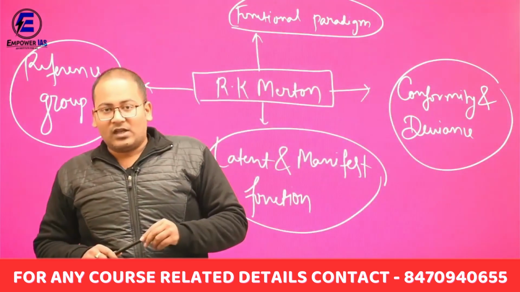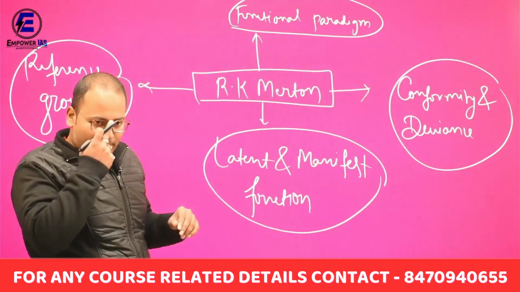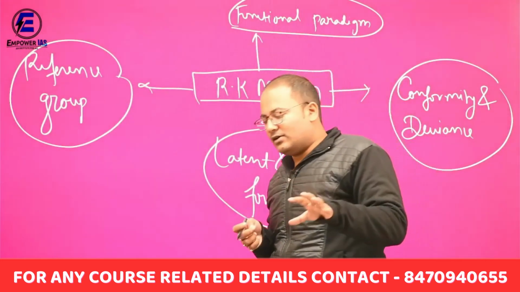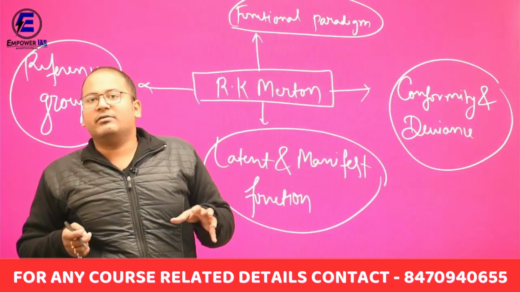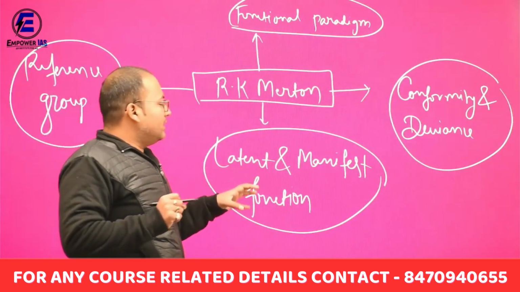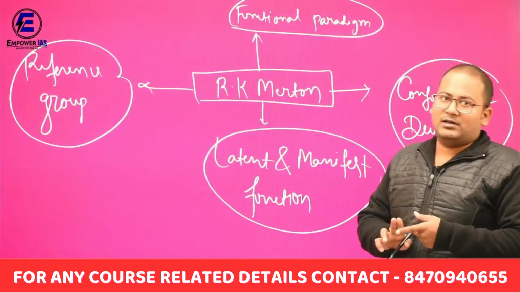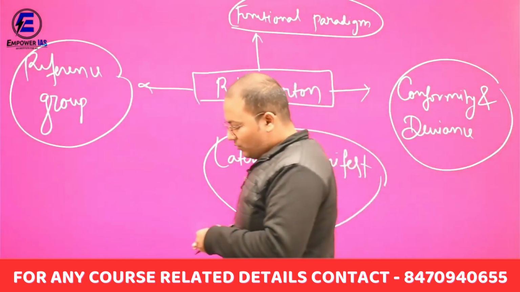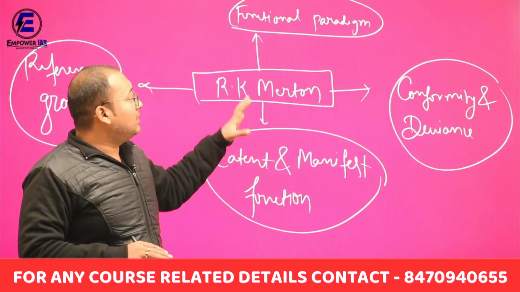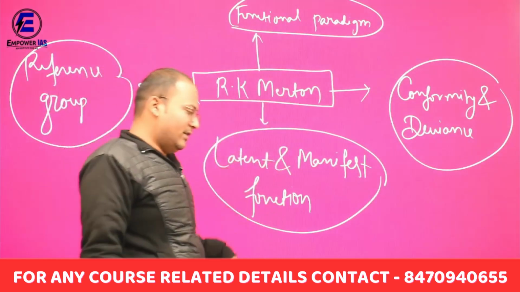Now the second point, which is very important, is that there are 6 thinkers in sociology. The first one is Karl Marx, the second is Durkheim, the third is Max Weber. They are very simple thinkers and the concepts given by them can be easily understood. Now there are 3 thinkers which are very technical in nature: G.H. Mead, whom we have already done, Talcott Parsons, whose 2 concepts we have already studied, and then this is R.K. Merton. We will study everything about R.K. Merton, but in this lecture we focus only on conformity and deviance.